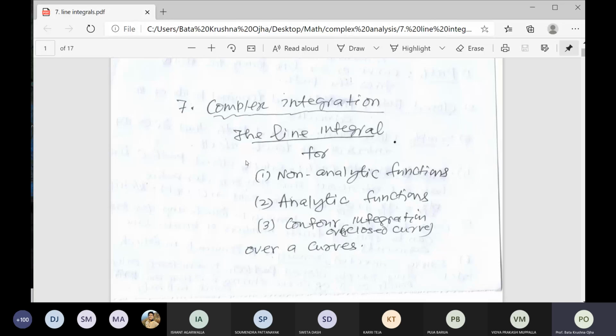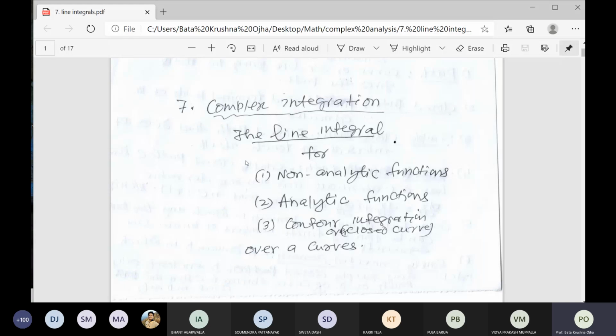You already know how many ways we can join these two points: either by a line segment, a straight line, or by a curve y equal to mx square or x equal to my square, or any other curve given in your questions. The values of A and B are given.